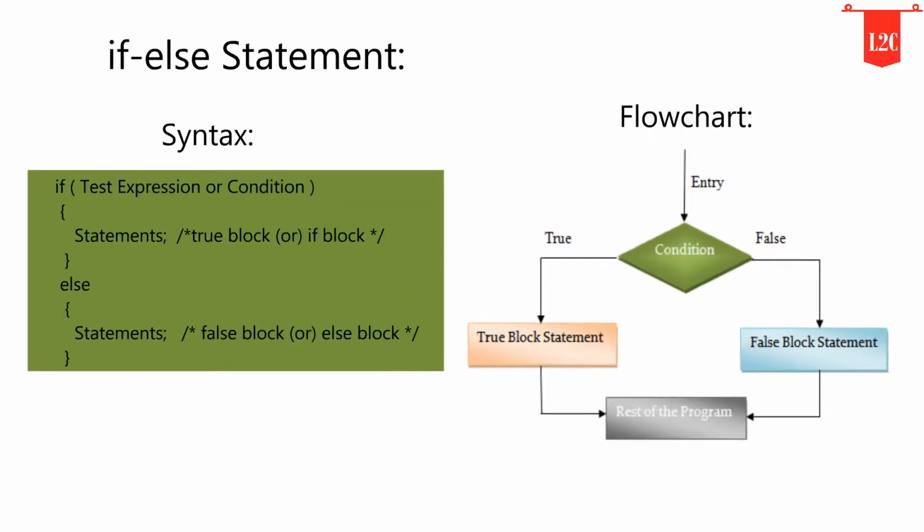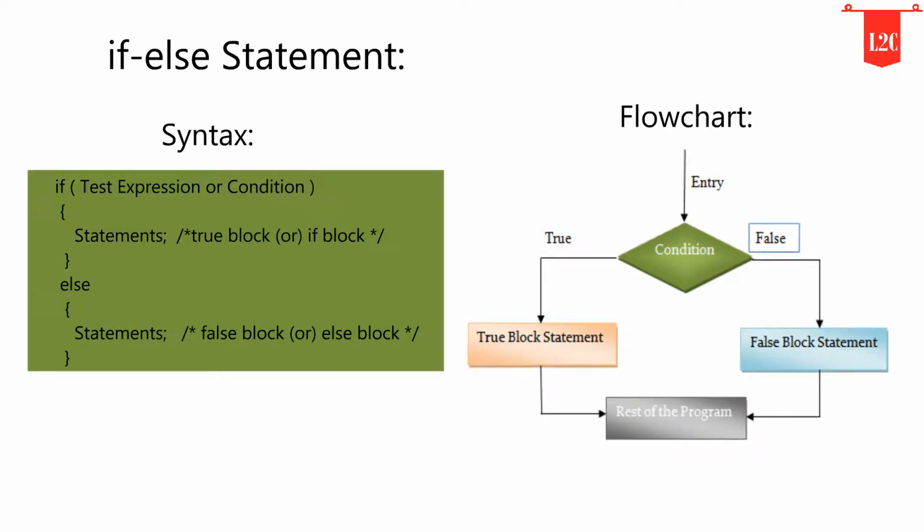Now we will discuss the second type, that is the if-else statement. It is observed that the simple if statement executes only when the condition is true. It does nothing when the condition is false. But in an if-else statement, either the true block or the false block will be executed. The else statement cannot be used without an if statement. Following is the syntax and flowchart of the if-else statement. If the condition is true, the true block statement will be executed, and then the rest of the program executes.